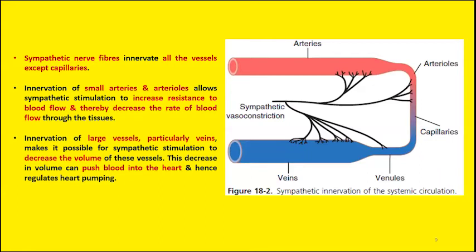When they innervate the small arteries and the arterioles, this will cause vasoconstriction. So stimulation of sympathetic nerve fiber will cause vasoconstriction. We have discussed already that sympathetic stimulation on the blood vessels will decrease the diameter of the vessels. This is vasoconstriction. Not only small arteries and arterioles, but they also innervate the large vessels, the veins. And again, sympathetic stimulation will decrease the volume of the vessels.